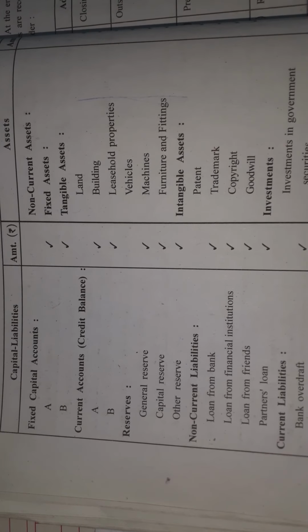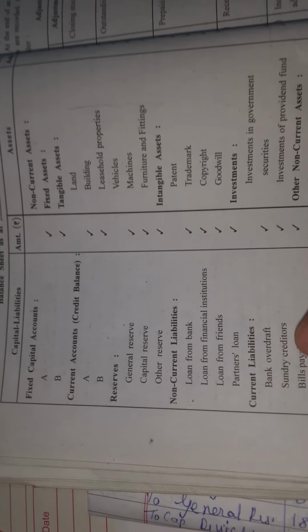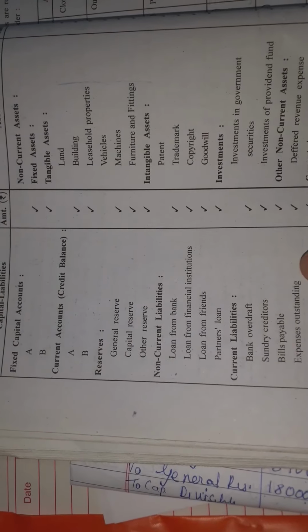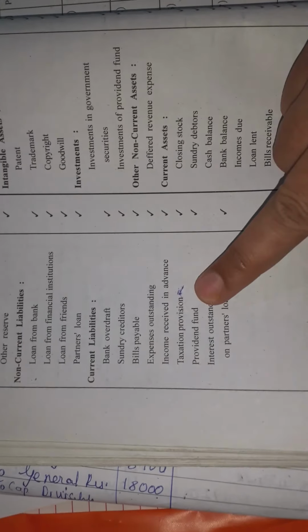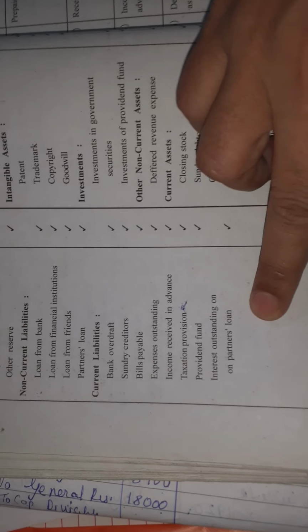Under short term liabilities come bank overdraft, sundry creditors, bills payable, outstanding expenses, income received in advance, taxation provision, provident fund, and interest outstanding on partners' loan. You are going to write these here in the current liabilities.